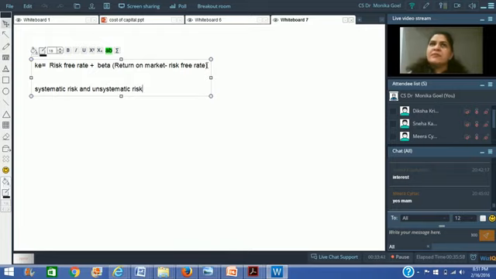Supposing India enters into a war with Pakistan, or there is any political uncertainty in the country, or there is some natural disaster in the country, or any kind of an issue which impacts all the companies altogether, is called a systematic risk.